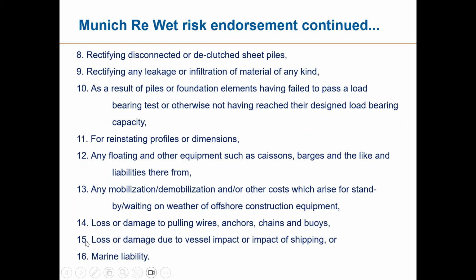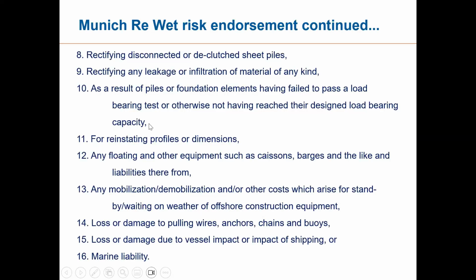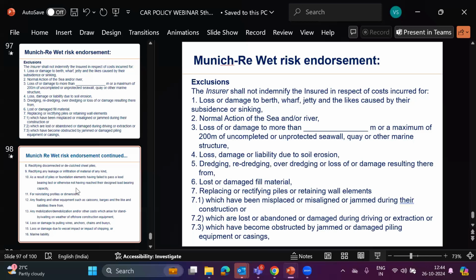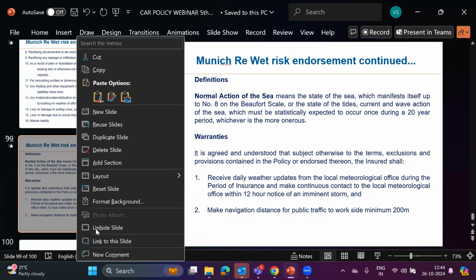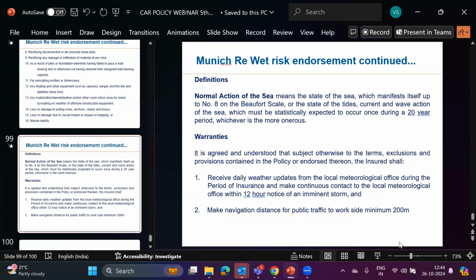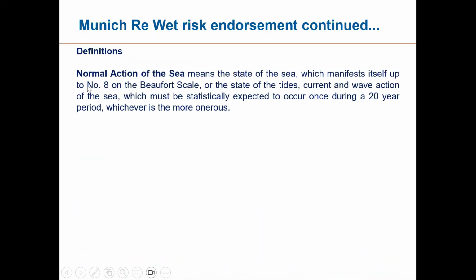Then again, further exclusions. You can go through this. A lot of things are not paid. And then what is normal action of the sea? There is one more slide. Yes, this slide. Now the definition. What is normal action of the sea? If the loss is due to normal action of the sea, it is not paid.